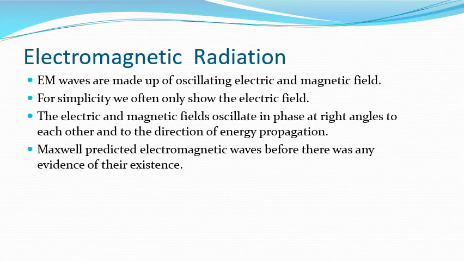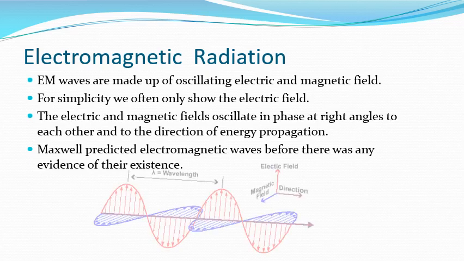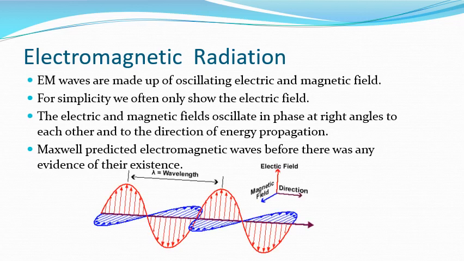Maxwell predicted electromagnetic waves mathematically before there was any evidence of their existence. At the bottom we can see a picture of our electromagnetic waves. Usually we just show the electric field oscillation, but at 90 degrees to that there is also the magnetic field oscillation, which is in phase with it.